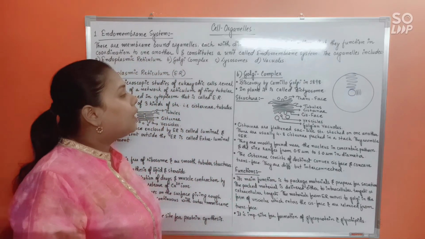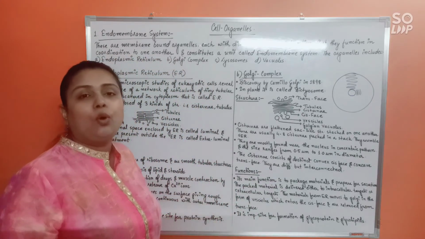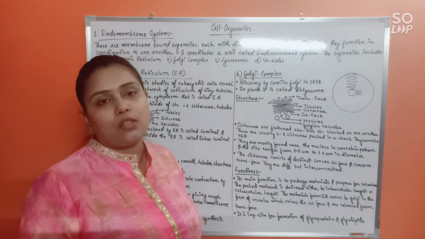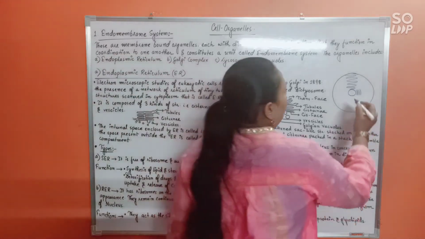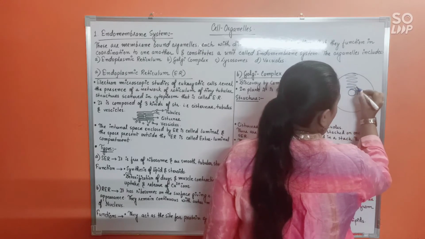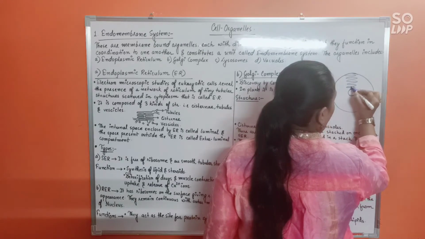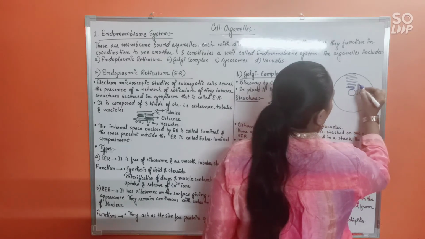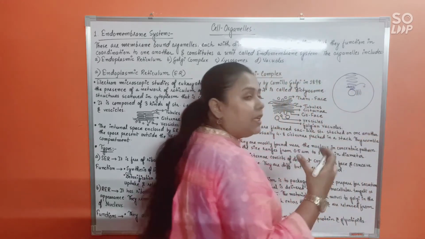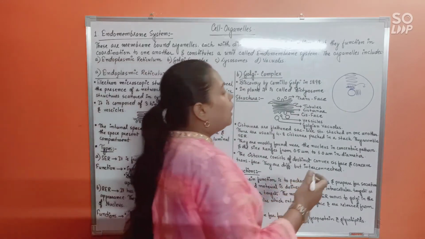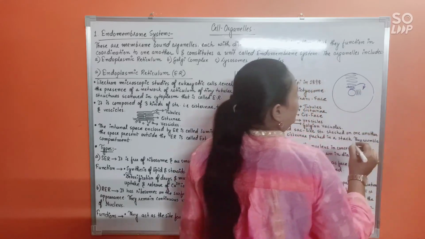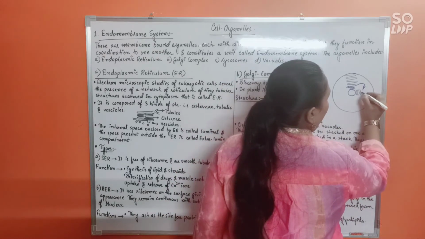Fine. Now, function. Before I read it out, all of you just simply try to understand how the Golgi complex functions in coordination with the ER. Suppose from the RER, that is nearby to the nucleus, where there are many ribosomes attached on the surface making it granular. From the RER, various proteins which are being synthesized by the ribosomes would be transferred to the Golgi complex.